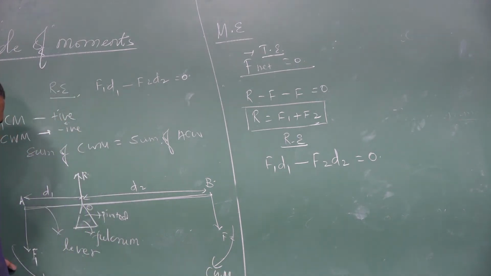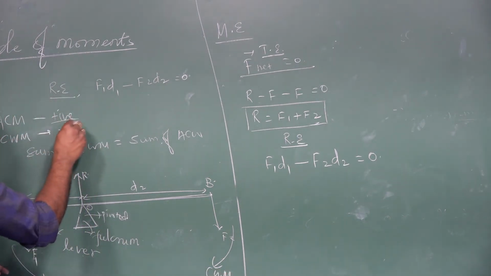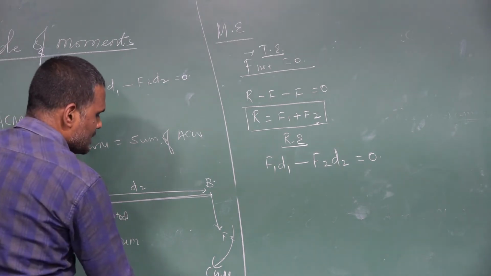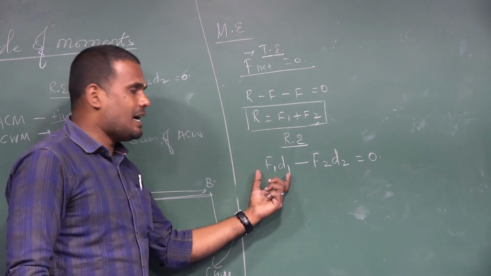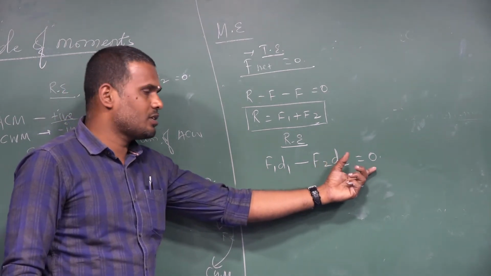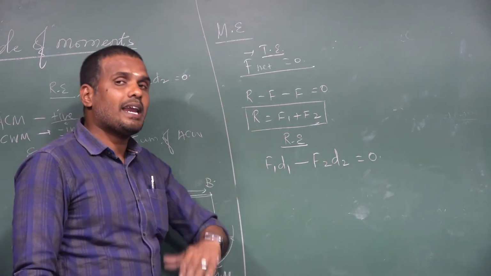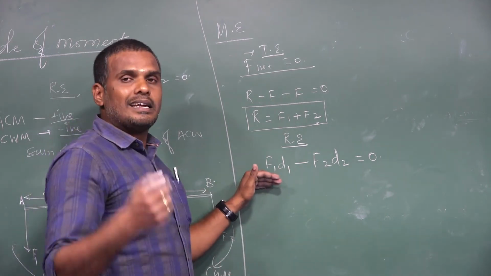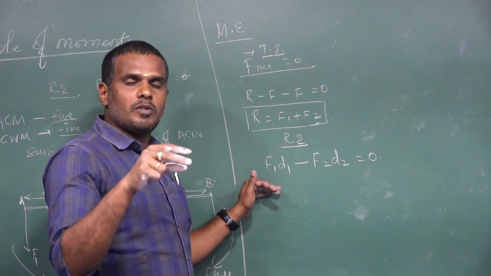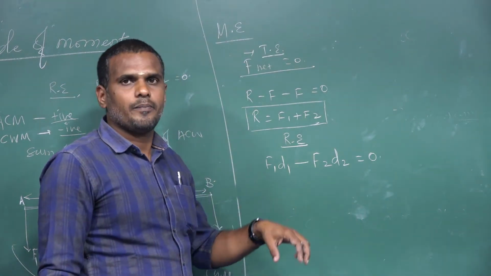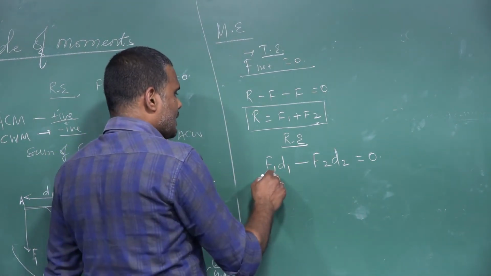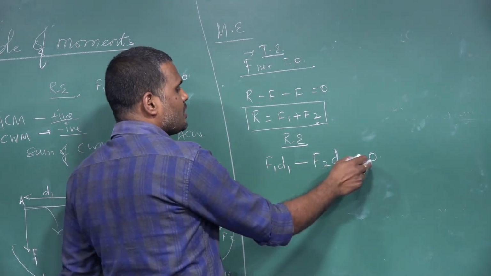So anti-clockwise moment is taken positive as a matter of sign convention, and the clockwise moment is taken negative. So if you write the condition as F1 D1 minus F2 D2 is equal to 0, then only you can achieve the condition that the sum of the moments produced by the various forces acting on the body must be equal to 0. So we can write here F1 D1 minus F2 D2 is equal to 0.